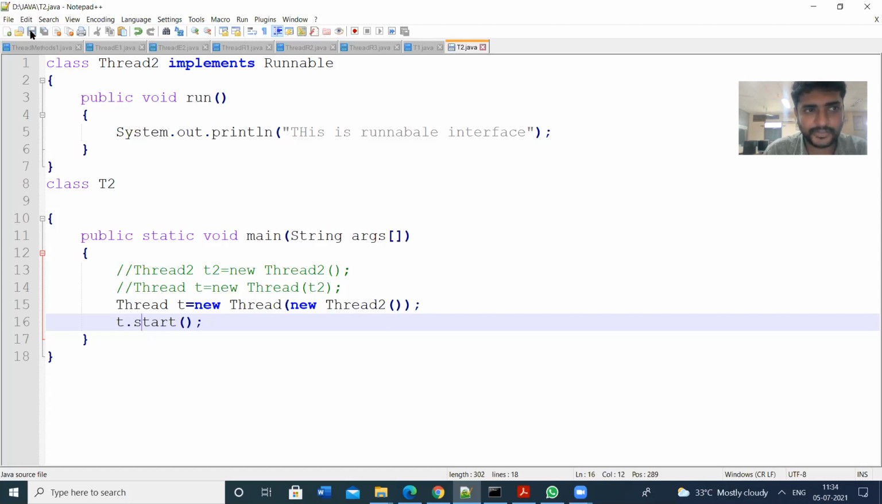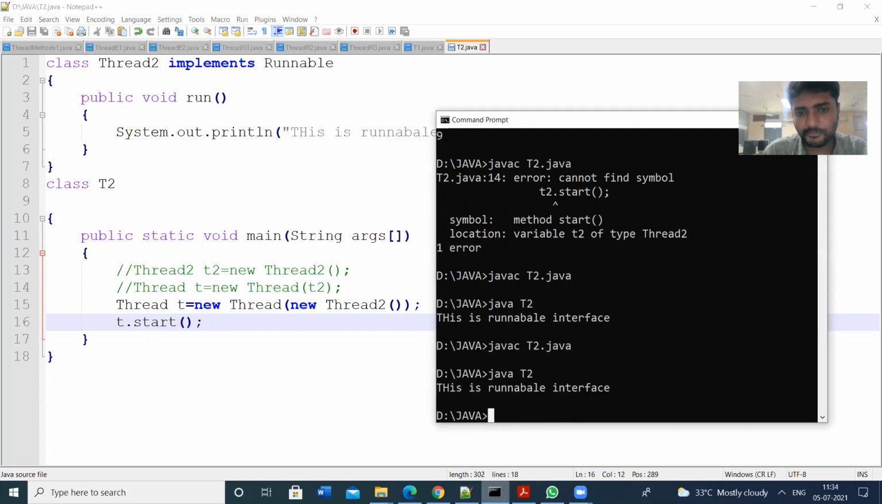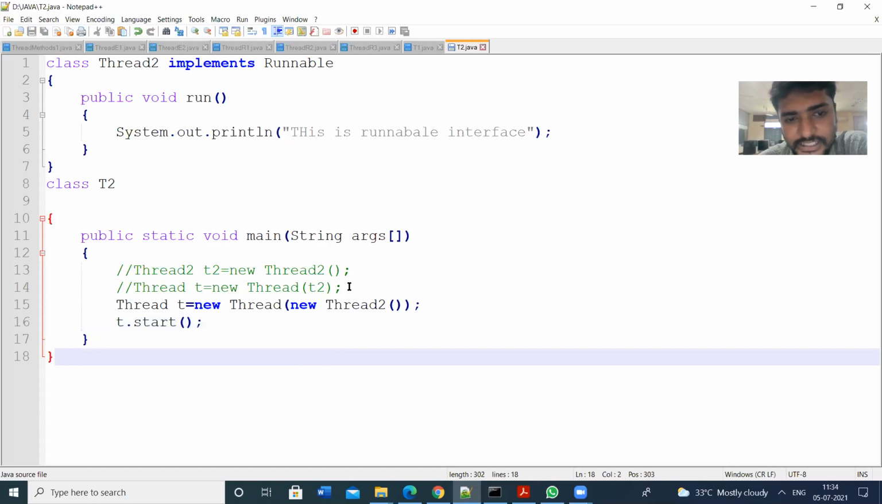So let us see the program execute. The program is compiled. The program is executed. So this can be followed. Instead of these two lines, I have written it in a single line. Either of these two can be followed. Any doubts on this? So the implementation of threads is by using the Runnable interface and by using the class Thread. There are two ways to implement the threads.